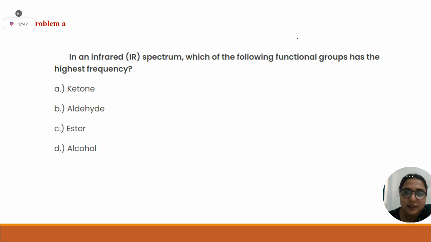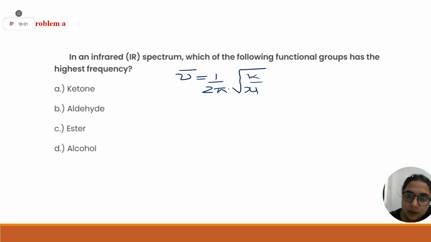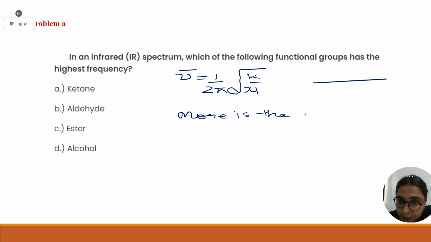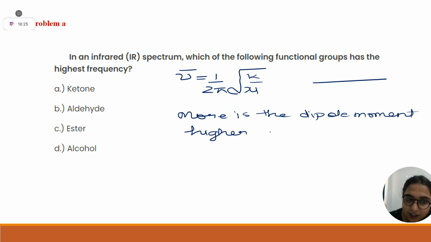Okay, before answering this question, let me give you a hint. One factor is 1 by 2 pi root k by mu. And if you are talking about wave number, let's divide by c. One is this parameter. Another parameter is that the more the dipole moment, the higher the frequency. Keeping these two parameters in mind, now tell me.